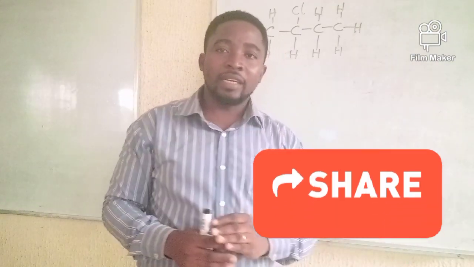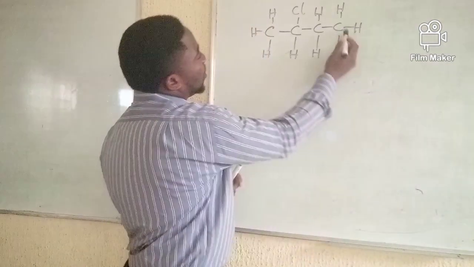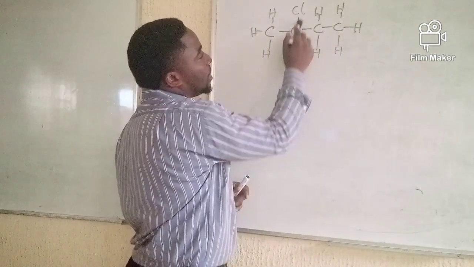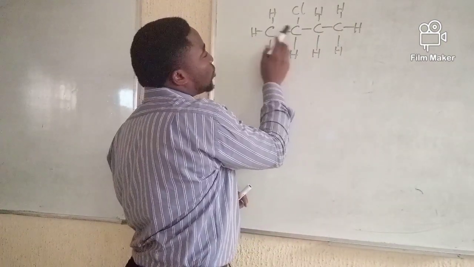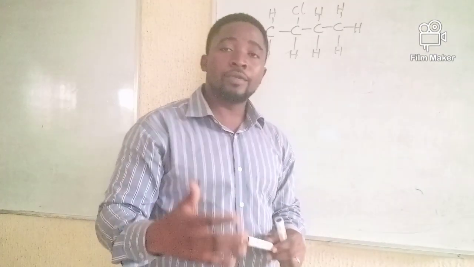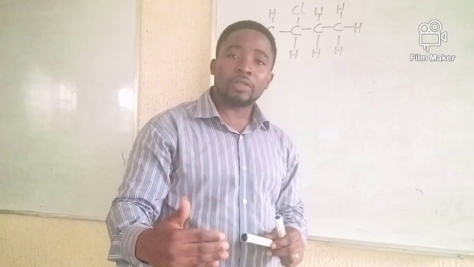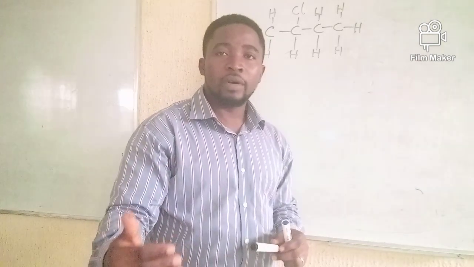The closer end is where your numbering should start from. Now if I start from here, I have 1, 2, 3. That means chlorine will be in position number 3. If I start from here 1, 2, that means chlorine will be in position number 2. The rule says the shorter distance is the one that you will consider.